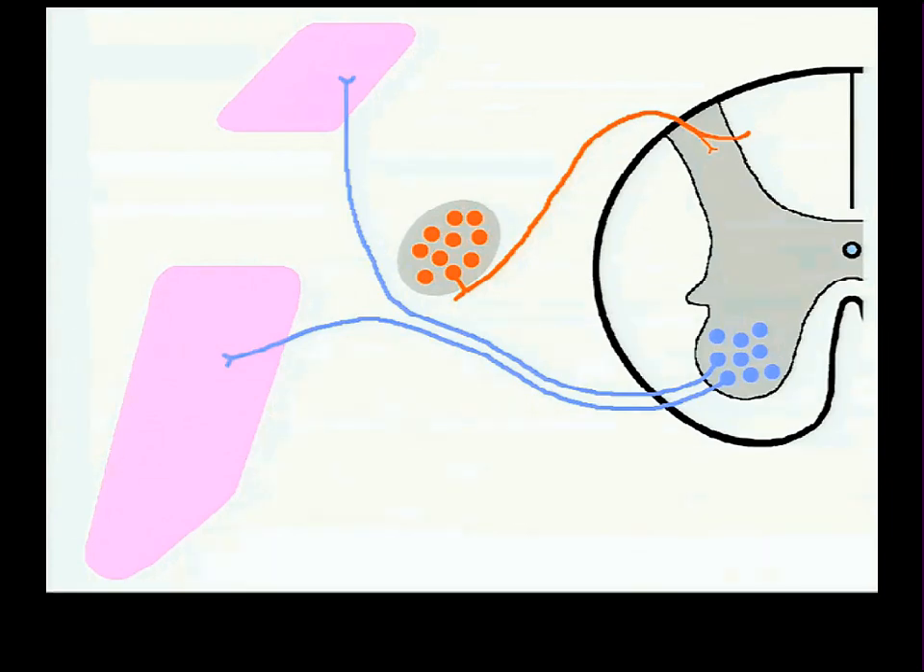Some of them synapse there. Only some turn up with sending collaterals. That's all irrelevant for this course. It's all neuroanatomy. The important part is that the central process enters the dorsal gray and brings sensory information to the dorsal gray, or will.